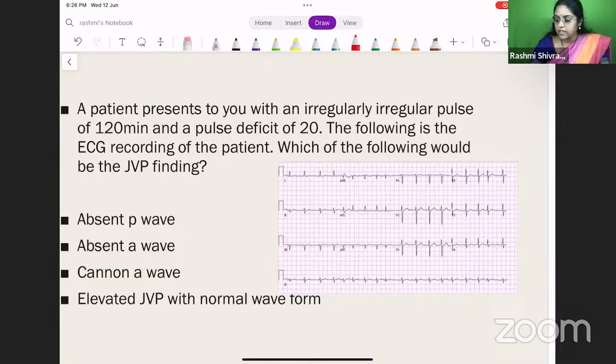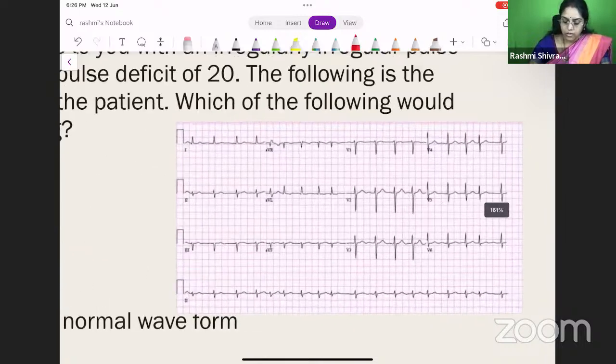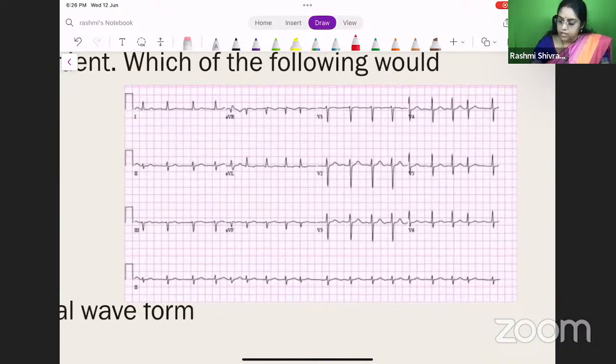Right? Dr. Venkatesh says it's AV block. Yes, SR, it is not VT. You can see this is not VT. The QRS complexes are narrow. It's not a VT. So, like Dr. Venkatesh says, it's atrial fibrillation.